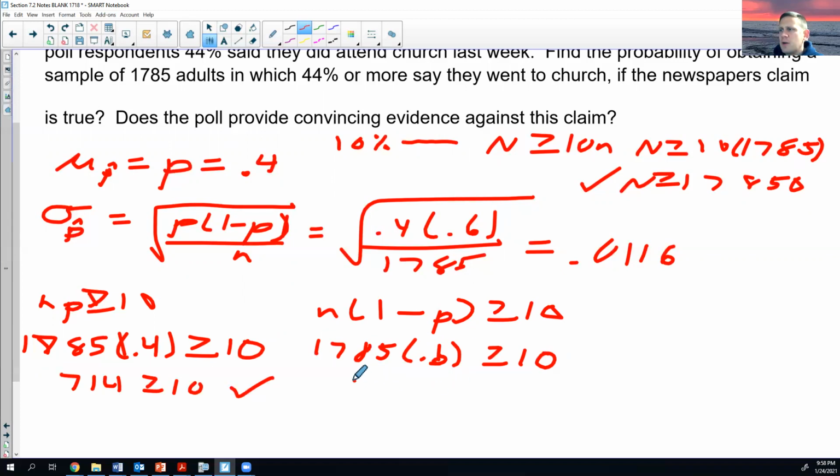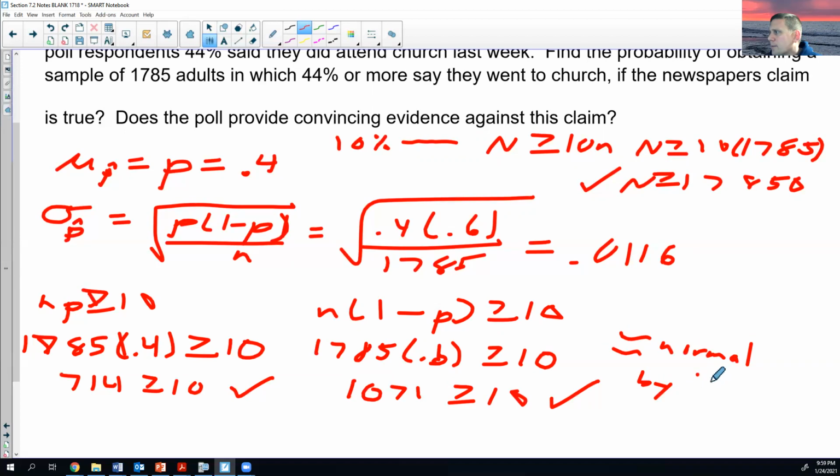And then if you multiply that out, what's that? 1,071. I think I did my math right there in my head. That's greater than or equal to 10, I'm sorry. Okay. So we are good. So both are at least 10. So we can say that the shape of the distribution is approximately normal by large counts.